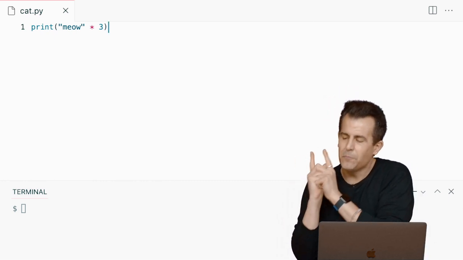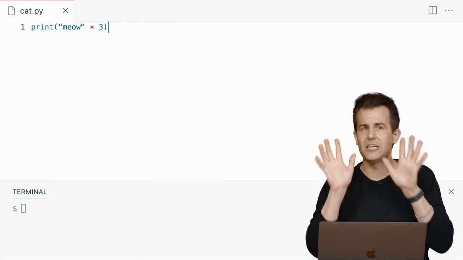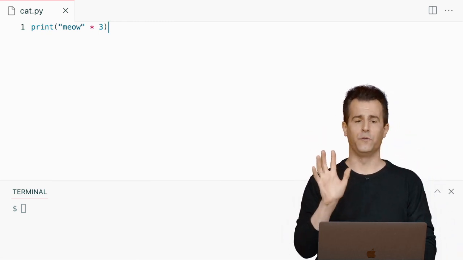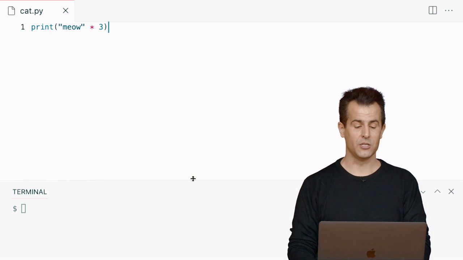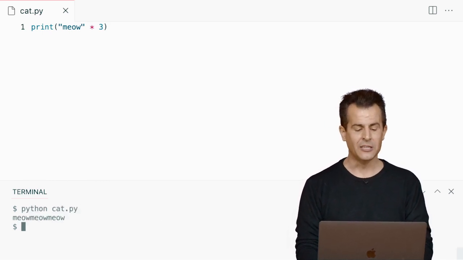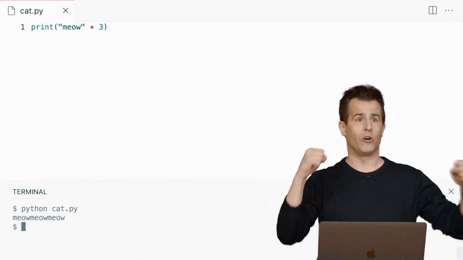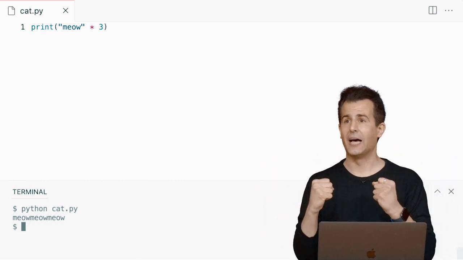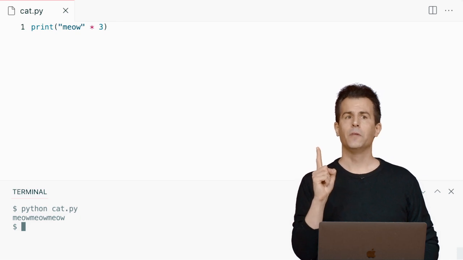Now, I've kind of made a mistake here, so let's see what this does. It's not quite as beautiful as this code might look to some of you, to me. Let me run python of cat.py, enter. OK, it's a really hungry cat or something. It's meowing really fast. But I can fix this, I bet.